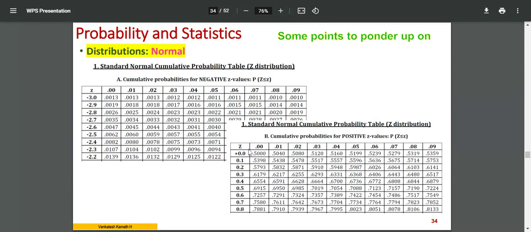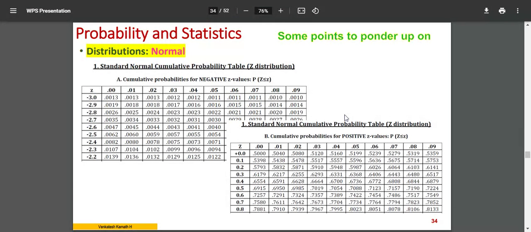Very similar to that, you have it on the positive side, up to plus infinity. In fact, you don't get plus infinity; you get plus 3. You can see that at 0, it is exactly 0.5. 50% of the area is covered before 0 and 50% after 0. It is increasing, up to 0.8133 as the last value shown, and it still goes on up to 1. Maximum is 1.